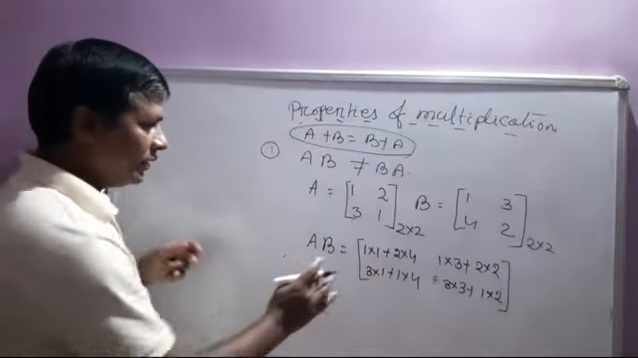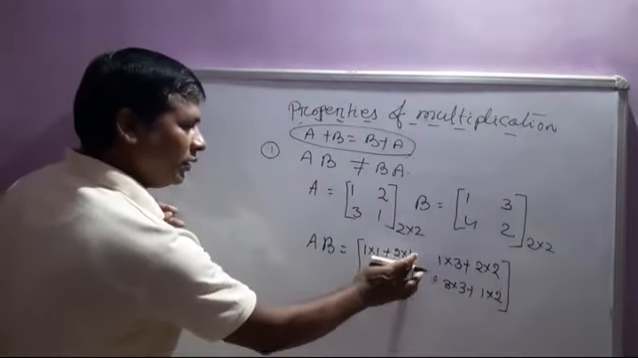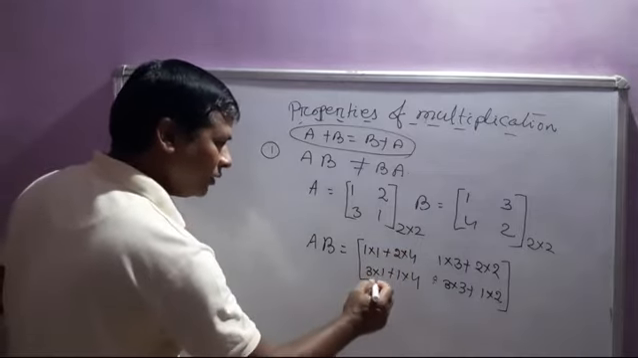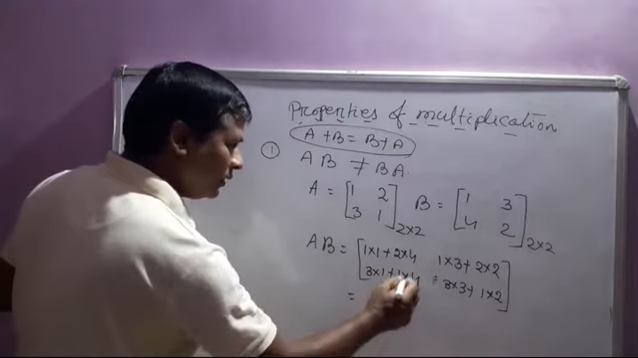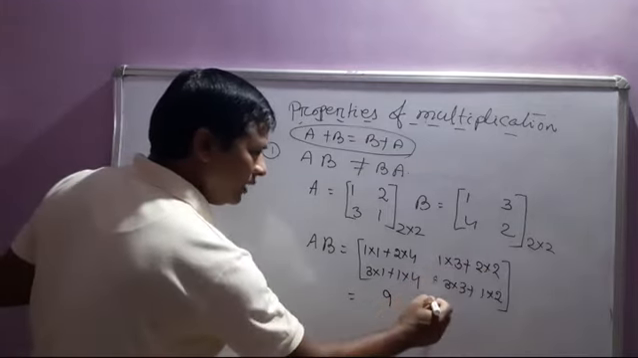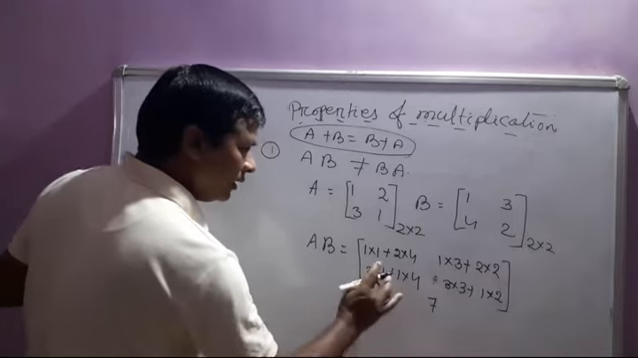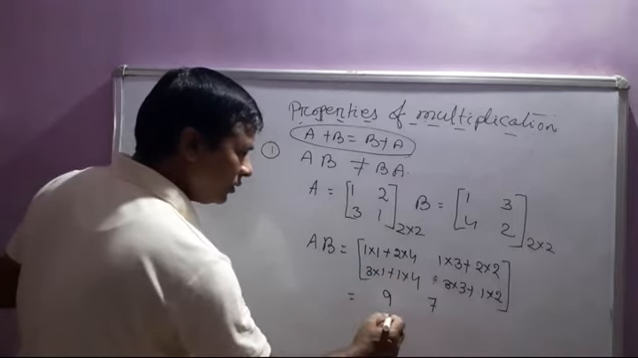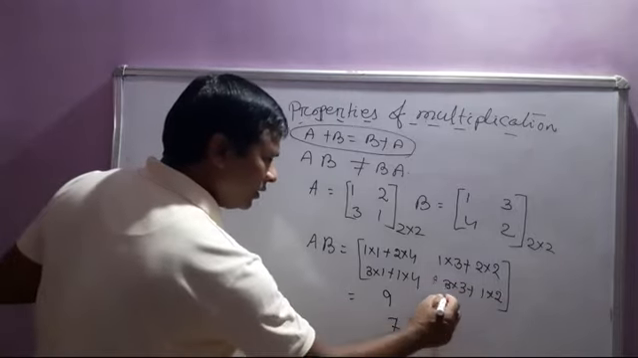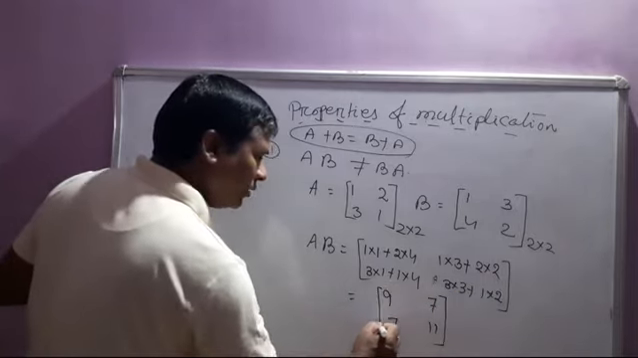Then addition of each element: 1 cross 1, 1; 2 cross 8 is equal to 2 cross 4 is equal to 8. So that is equal to 9. So that is equal to 3 plus 4 is equal to 7. Then this is equal to 3 plus 4, 7. That is equal to 9 plus 2, 11. Just like this. This value is equal to A cross B.